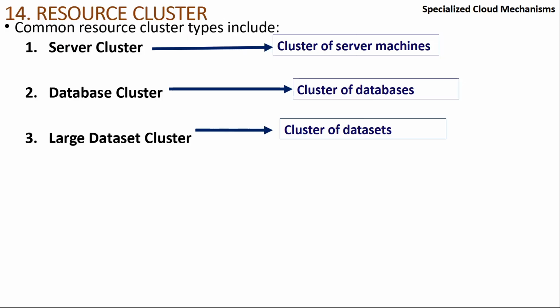So that is what database clustering would do. And for a large data set cluster, we have seen examples of how we break data. We did parallel data problems, where we had a large data set and we broke it down, but they were all part of the same data set. They were a cluster. So we wanted to add, let's say, a certain number to every record.